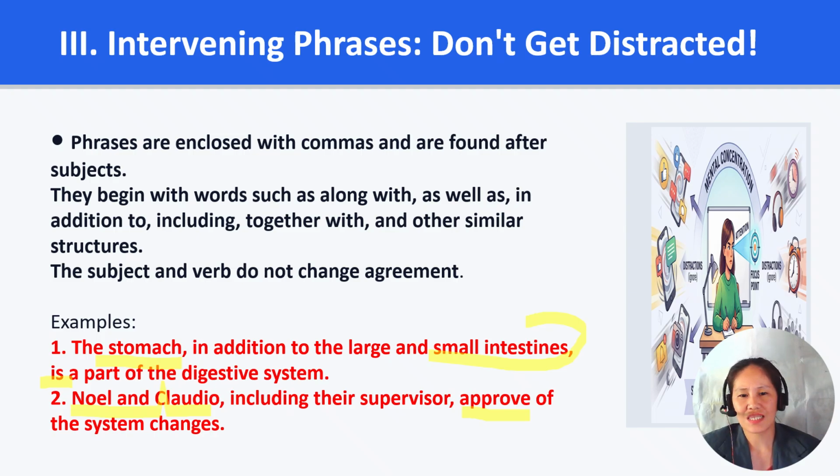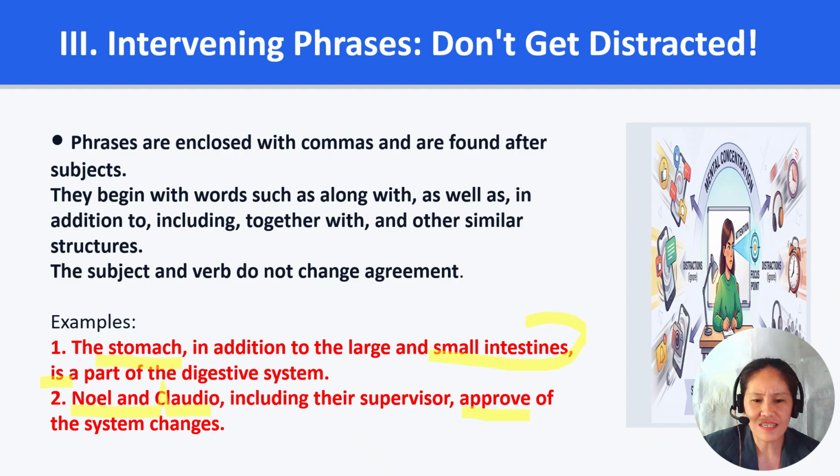In the first sentence, the subject is the stomach. Let me read it for you. The stomach, in addition to the large and small intestine, is a part of the digestive system. So the subject is the stomach, so we use is.